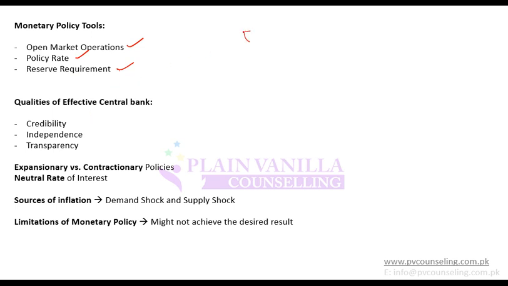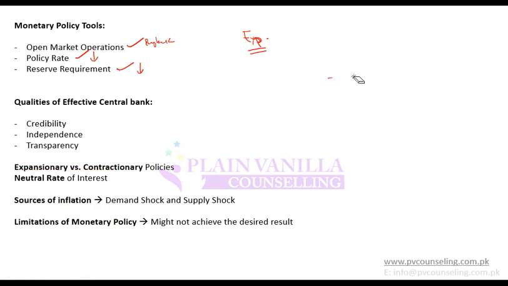If you want to have an expansionary policy, you buy back bonds, you decrease the interest rate, and you decrease the reserve requirement. Yes, discount rate. So policy rate is the discount rate, which is set by the central bank. Then on that some premium is added and it becomes the interbank borrowing rate, and then some other premium is added, then it becomes the lending rate, and so on. So this is the base rate or the minimum rate set by the central bank.